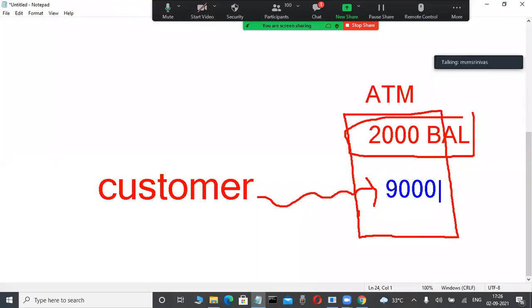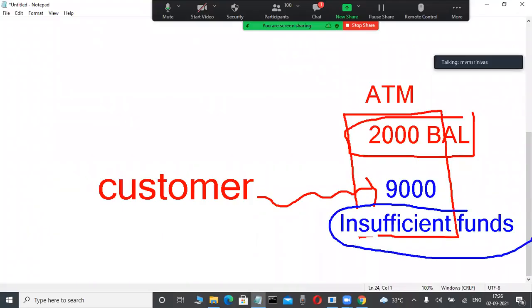Whenever he types 9000 after entering the PIN, now he is getting 9000 rupees? No, automatically he gets a message. What is the message? Insufficient balance. Okay, now here, insufficient funds. Like this only, some message will be displayed, right? A message will display. How will it be displayed? What does this message mean? Some type of software engineers are there. Observe here.